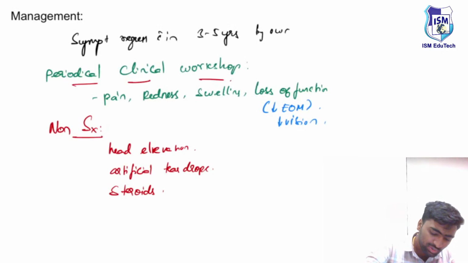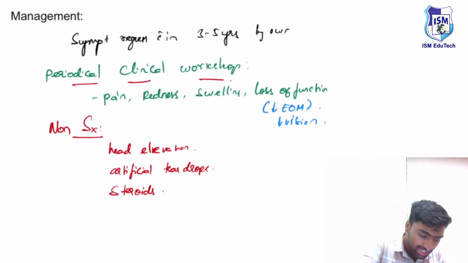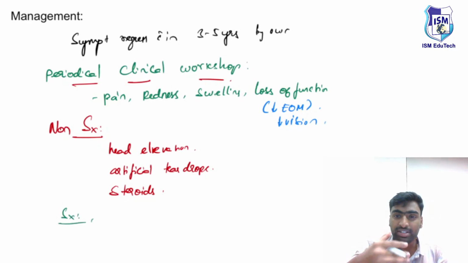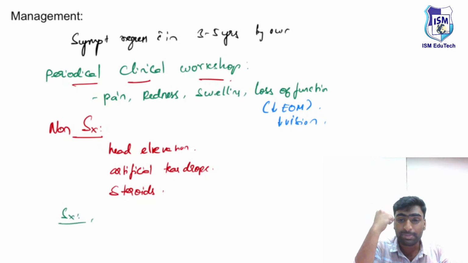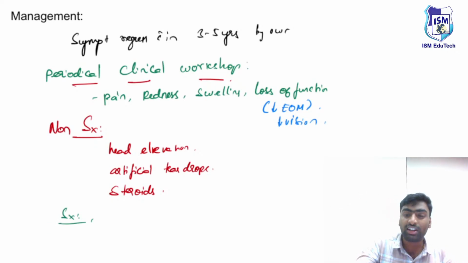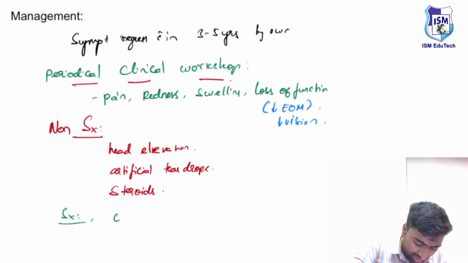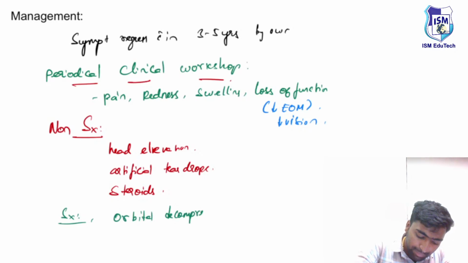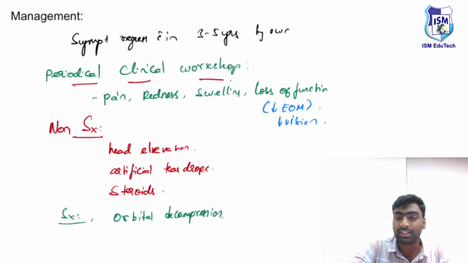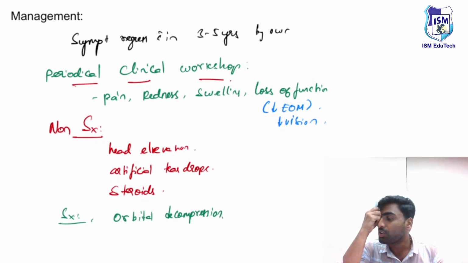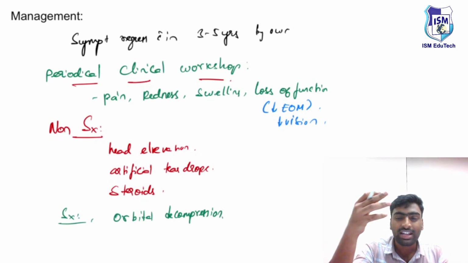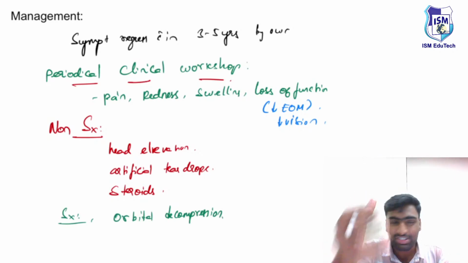In which cases will you do some urgent intervention? For example, the proptosis is so much that the patient is going for a sudden vision loss. In such conditions, we need to do a surgery known as orbital decompression. We need to decompress the orbit so that the nerves get some relief, so that there will be decreased vision loss.